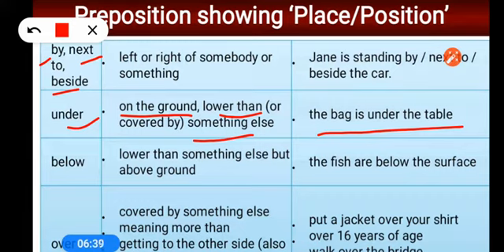If it is not on the ground, it is hanging in the middle somewhere, then we use below. Lower than something but above the ground. If it is higher than the ground but covered with something, then we use below. And if it is on the ground and covered from above, then we use under. For example, you can see that the fish are below the surface of water.